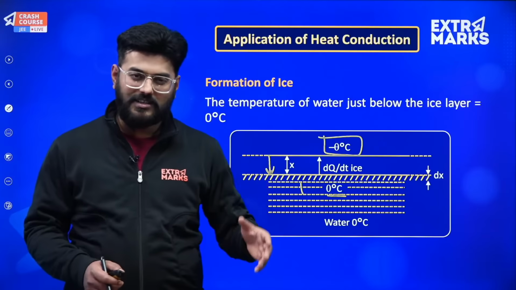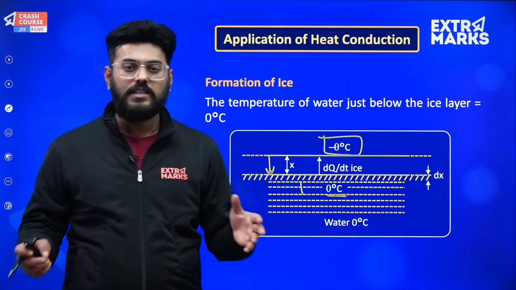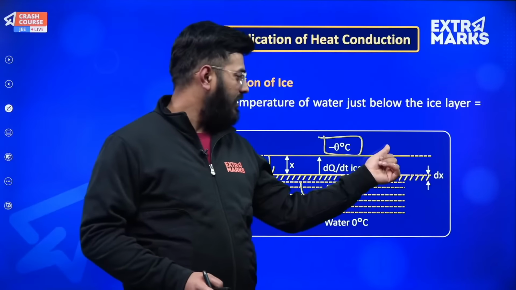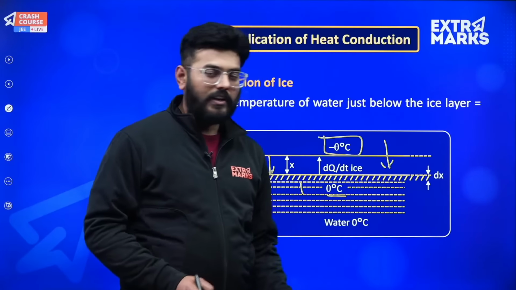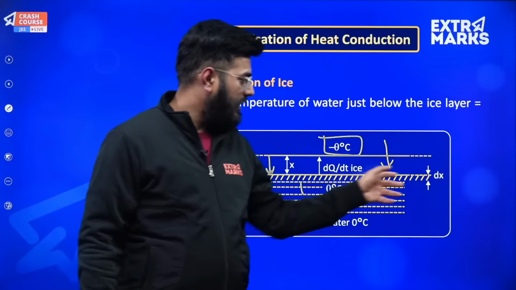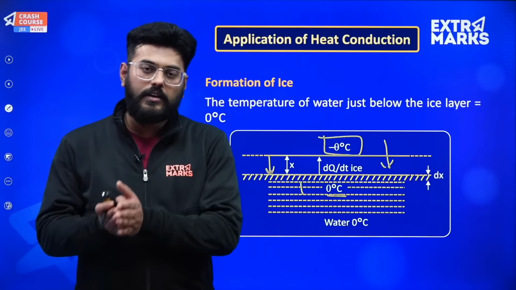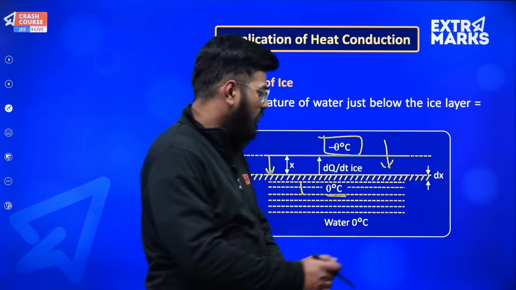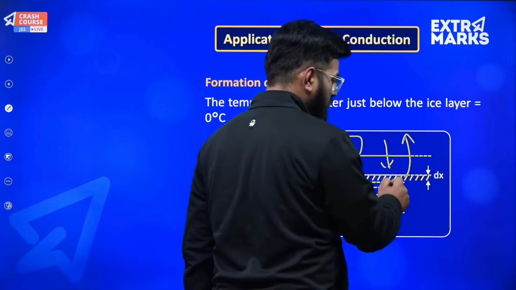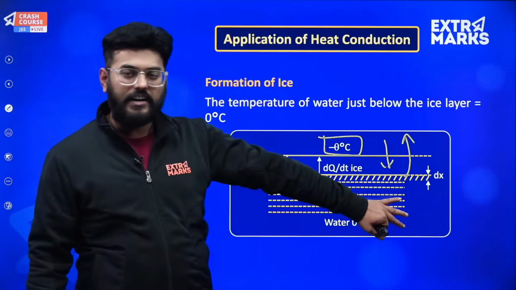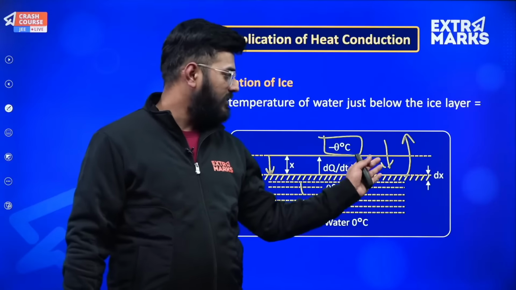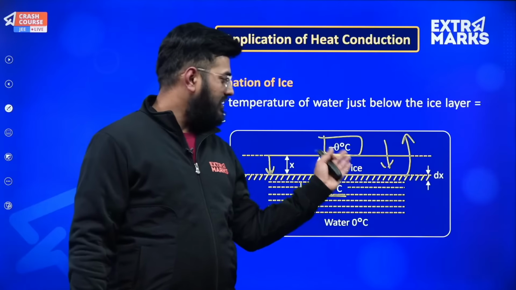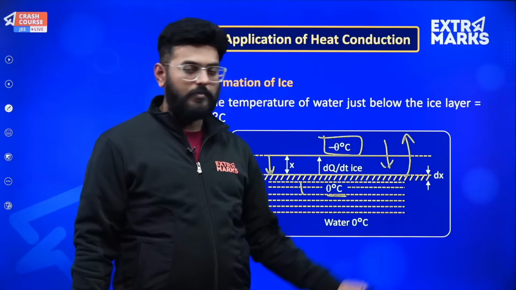It decreases as more amount of ice is formed, because obviously heat energy has to first pass through this solid, and after that it can enter that space where energy is actually released from this point. Okay. This is at a higher energy, this is 0 degree water, and this is 0 degree or minus theta degree ice. So energy has to flow from this point.